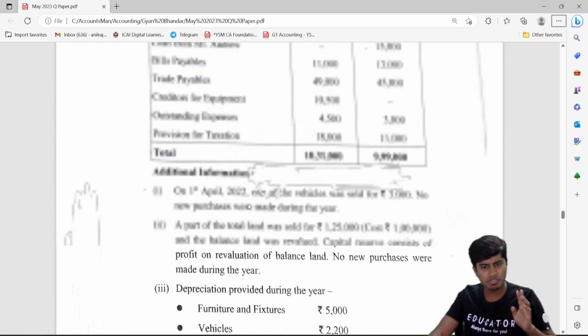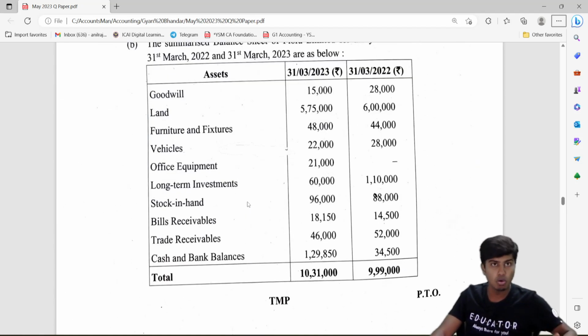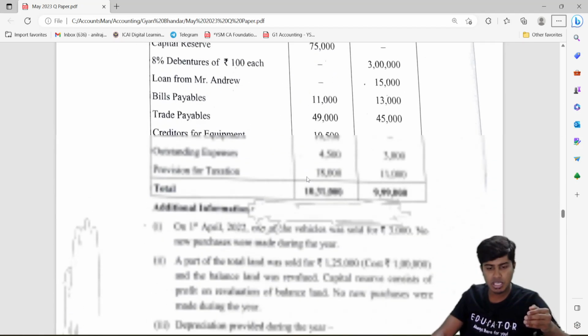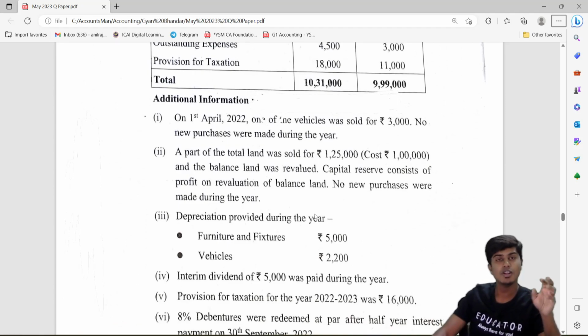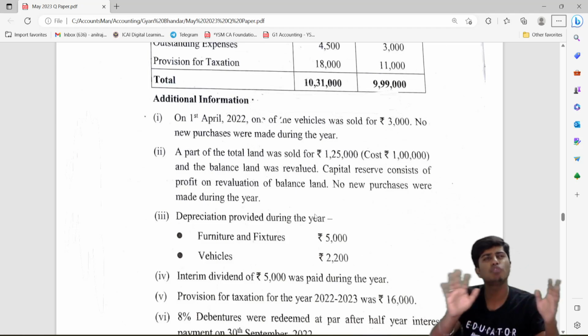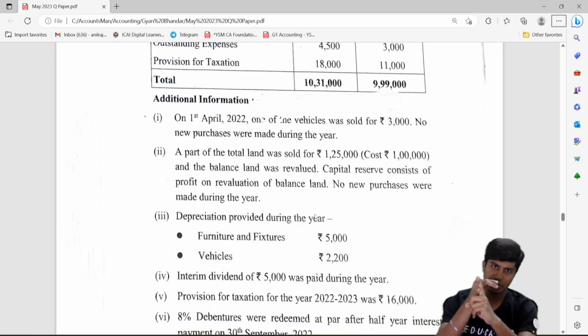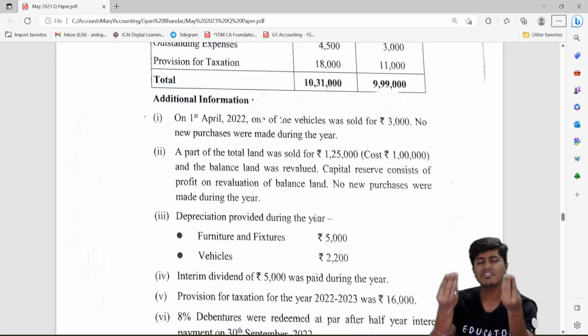There are a lot of approaches in which you can solve, but the approach that I would recommend always students to follow is always identify the accounts with difference in opening and closing balance. Whenever there is difference in opening and closing balance, that means something's happening in that account. Also look for adjustments, and in the adjustments, if any asset or liability name is taken, again something's happening. So prepare ledger accounts for all of those items for which there is difference in opening and closing and for which there are adjustments.